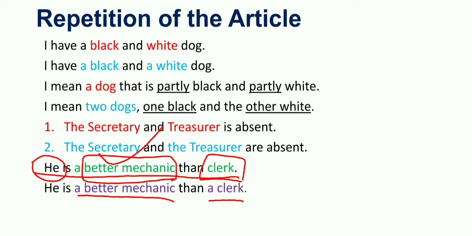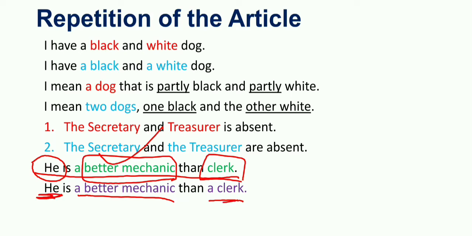So what meaning is it giving? Here the article refers to different persons or things, and the article must be used with each noun when we are referring to different people.